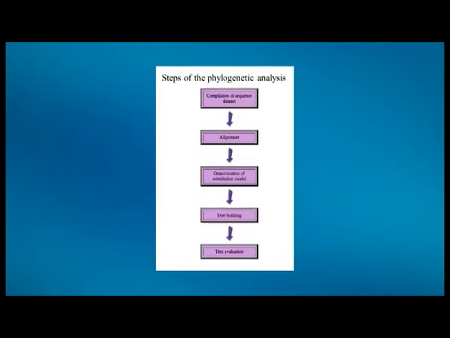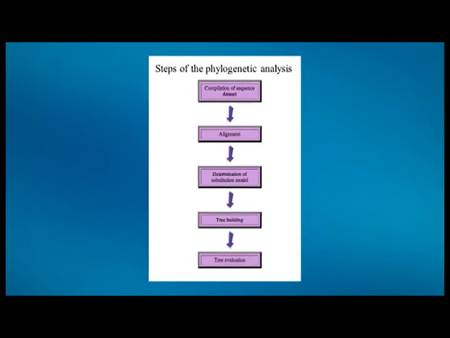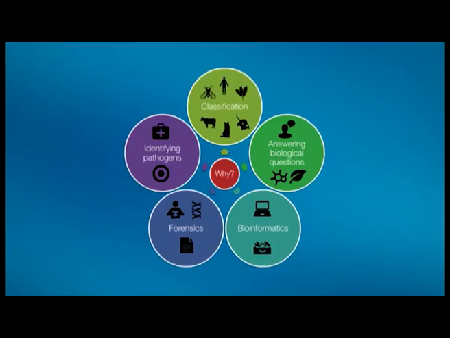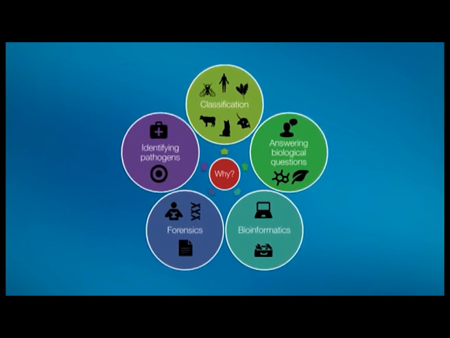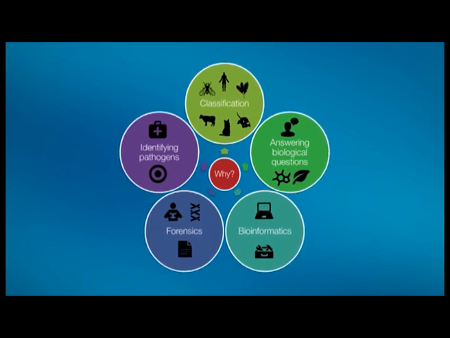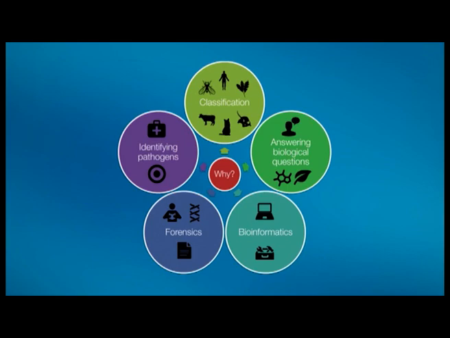Phylogenetic analysis increases our understanding of the evolution of genes, genomes and species and enables us to predict how they will change in the future. This is not only of fundamental importance but also extremely useful for numerous applications, as shown in figure 3. Phylogenomics can be used for classifying organisms, pathogen identification, and in bioinformatics. We can use this field in forensics and also for answering important biological questions such as virus disease spread, migration patterns of different species and many more tasks. Almost all fields of science are using the application of phylogenomics nowadays.